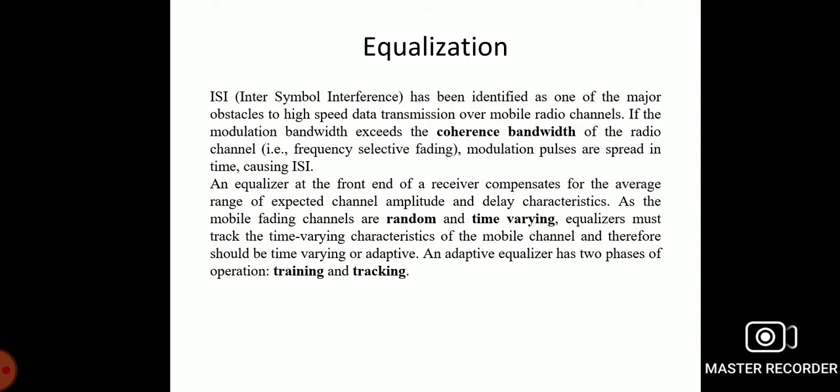In the early days, the equalization techniques were focused towards telephone channels, which are linear, time invariant and frequency selective channels. The main advantage of applying the equalizer is compensation of amplitude and phase distortions by reducing the ISI, that is inter-symbol interference errors. The reduction of ISI is done at the input of the decision device.